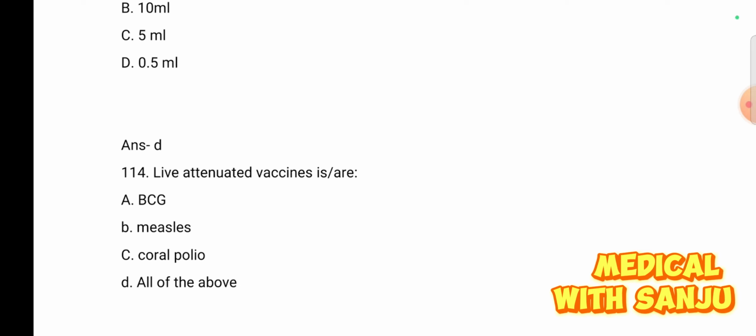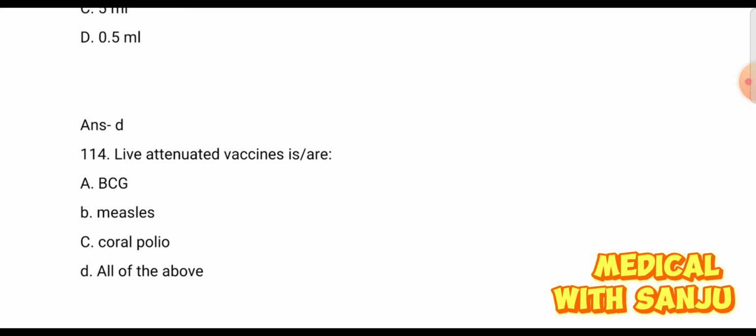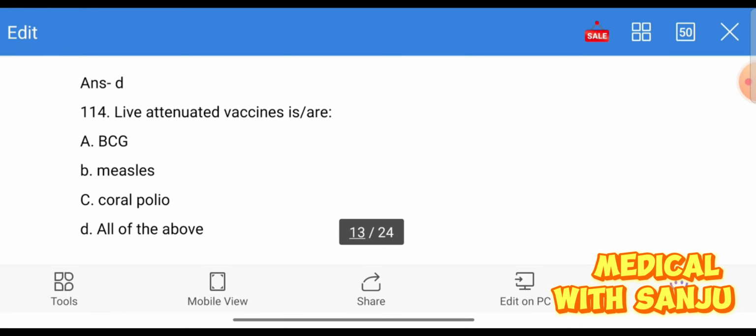Question number 114. Live attenuated vaccines are: option A, BCG; option B, measles; option C, oral polio; and option D, all of the above. The right answer is option D, all of the above.